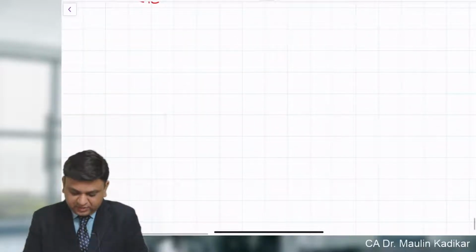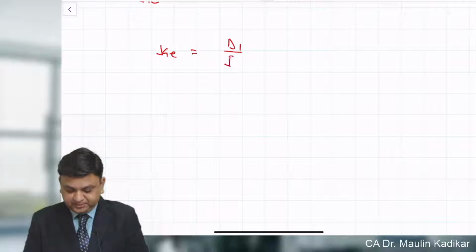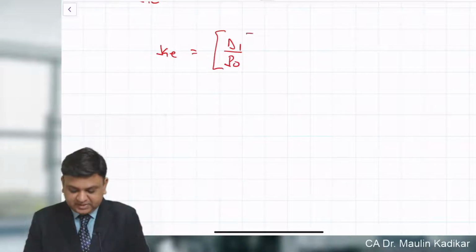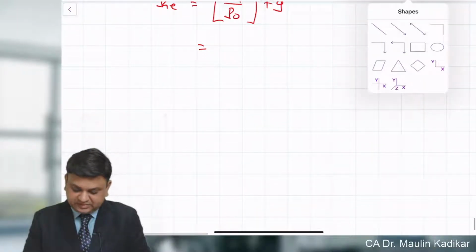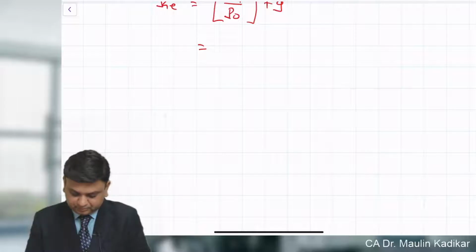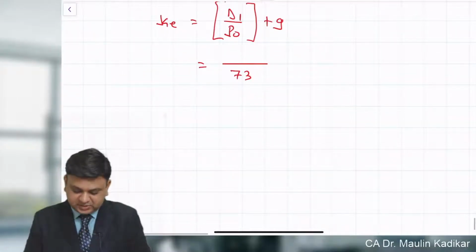Now importantly, for the purpose of cost of equity calculation, we require to apply the formula D1 divided by P0 plus g. What is P0? P0 is 73. What is the growth rate? Growth rate is 6%.